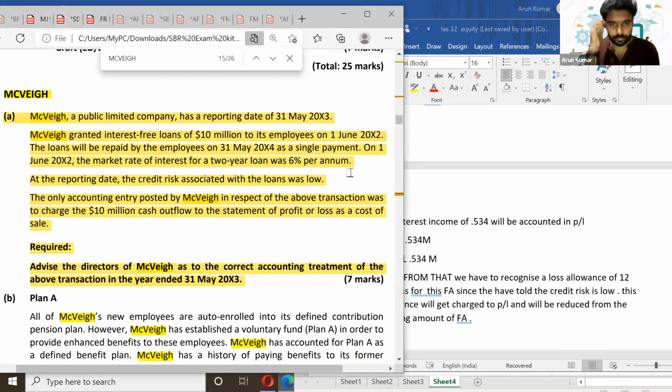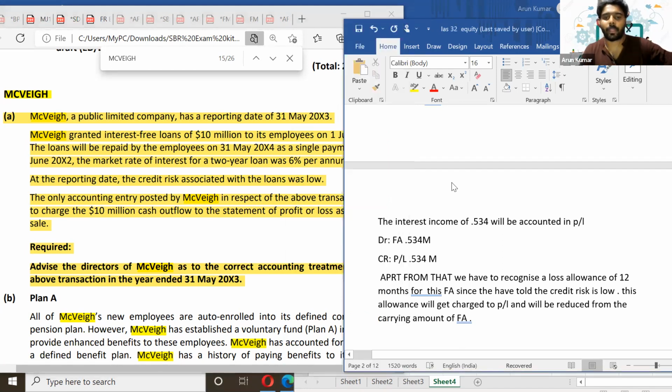No, it's not correct. It should be reversed. That's an incorrect treatment. I've just discussed the correct accounting treatment. Is it clear?